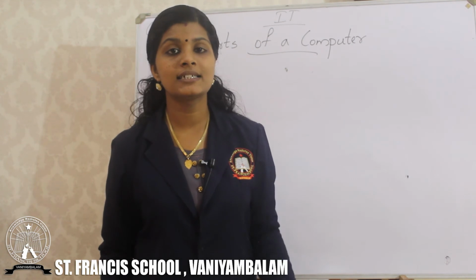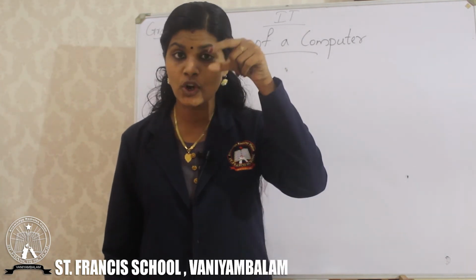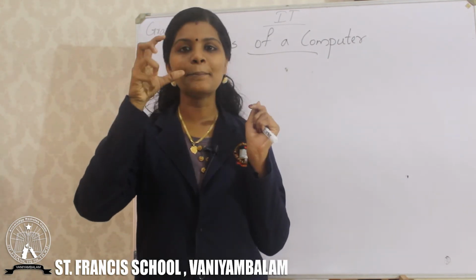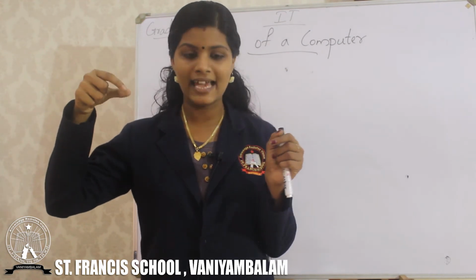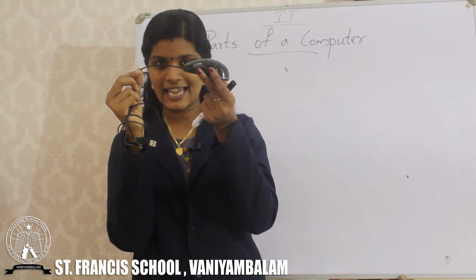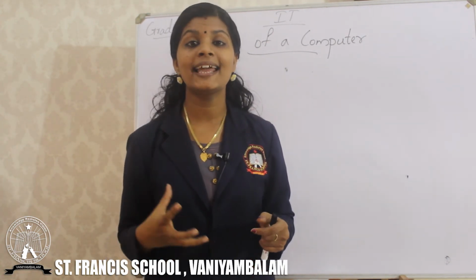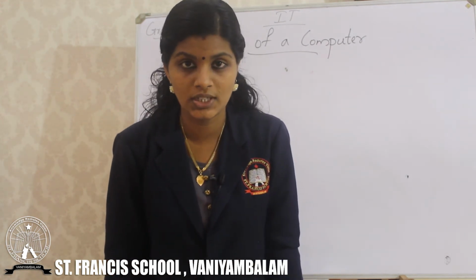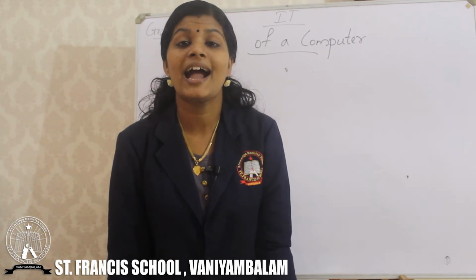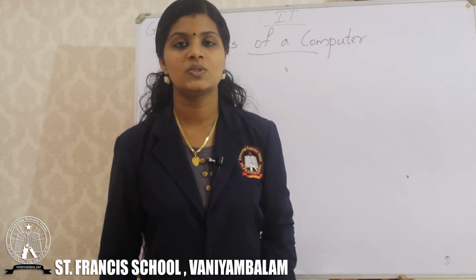And the third part is mouse. Mouse has 2 buttons and a scroll wheel in the middle. And also it looks like a mouse, that means it has a tail. Once again I will show, this wire looks like the tail, just like a mouse. This helps us to select things in the computer. So these are the 3 parts of a computer we have discussed: monitor, keyboard and mouse.